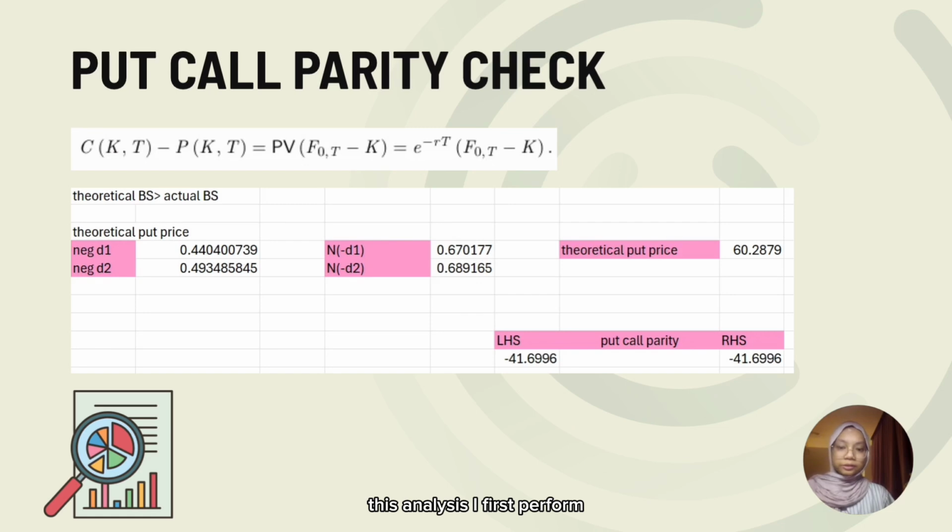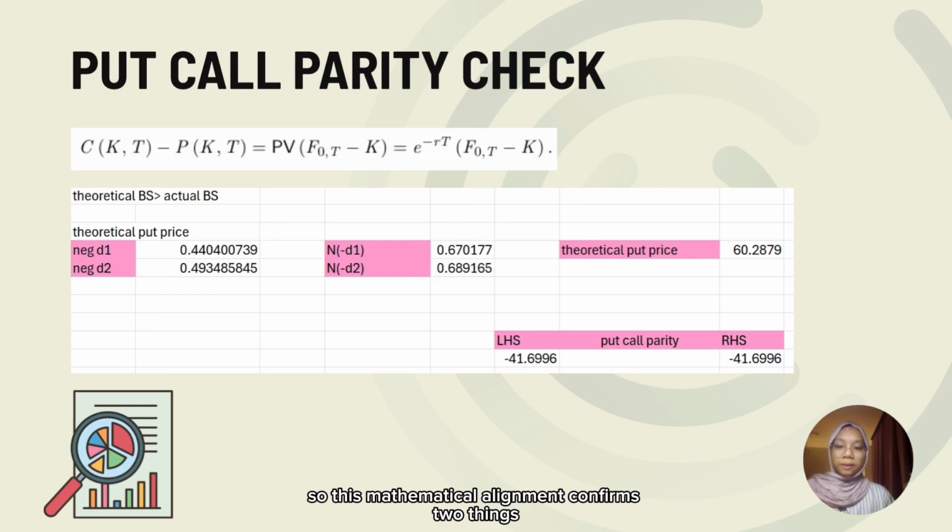In this analysis, I first perform a validation of the put-call parity relationship, which is a fundamental principle of arbitrage-free pricing. Using our parameters for the 1720 strike, the left-hand side of the equation, which is the difference between the call price and the put price, gives negative 41.70 points. When we calculate the right-hand side, we subtract the present value of the strike from the dividend-adjusted spot price. We also get the same value, negative 41.70.